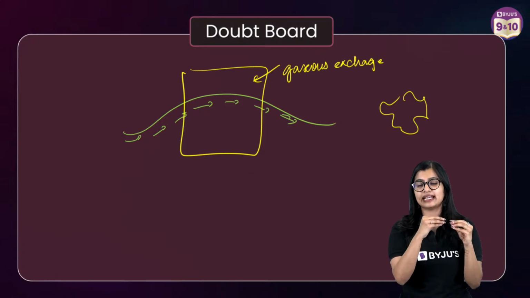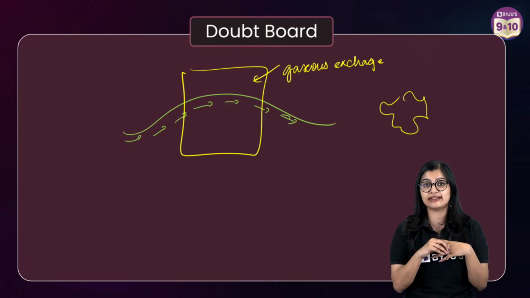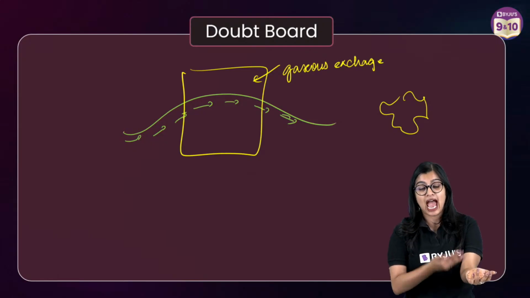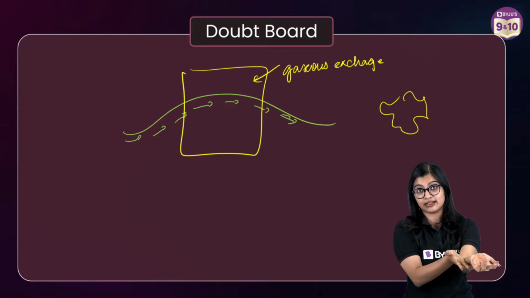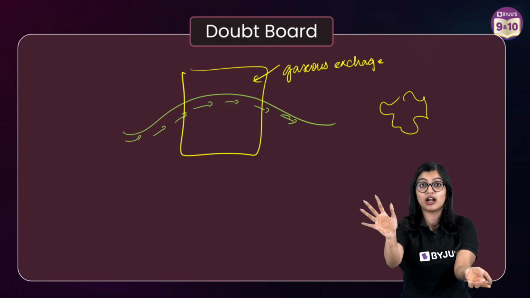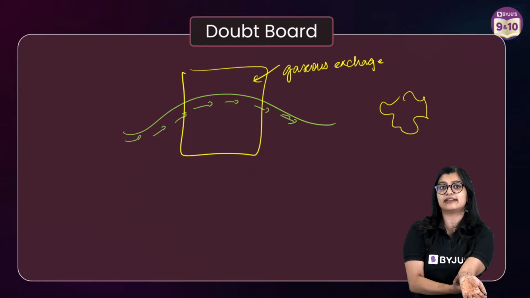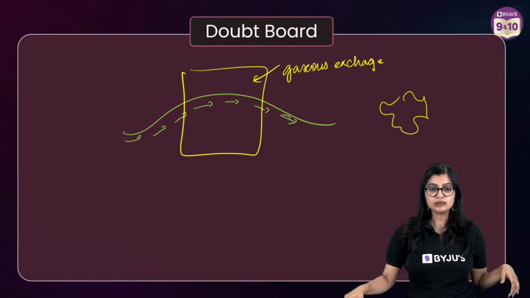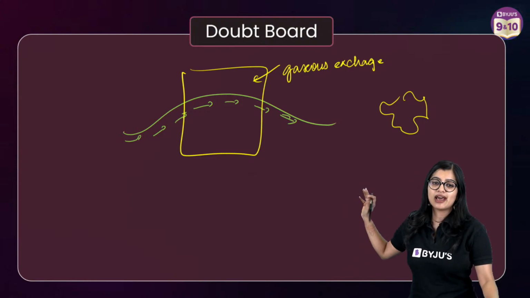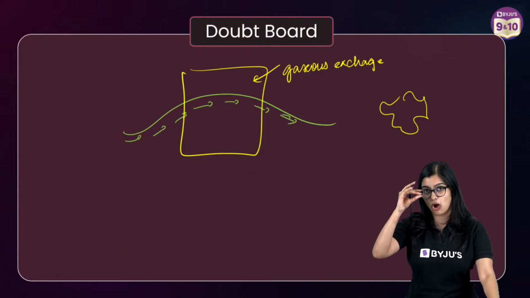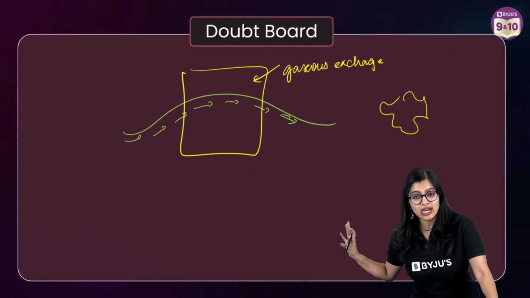Arterioles are basically smaller vessels which branch off from the arteries. Why are arteries deep-seated? Because they carry blood at high pressure. If you get a cut or a wound and the artery was on the surface, the blood will splurt out and you will lose a large amount of blood, which is why they need to be more deep-seated and protected. Yes? Lymph and blood, when I teach lymph, I will teach you the difference, okay? What are arterioles and venules? Arterioles are smaller vessels of arteries, venules are smaller vessels of veins, okay? Now let's move on.